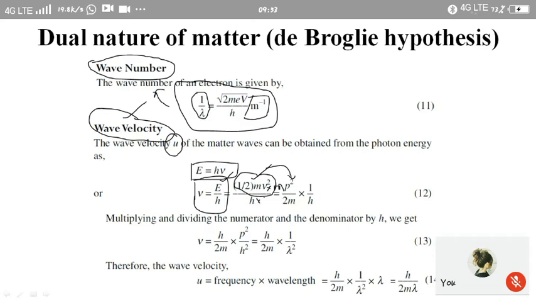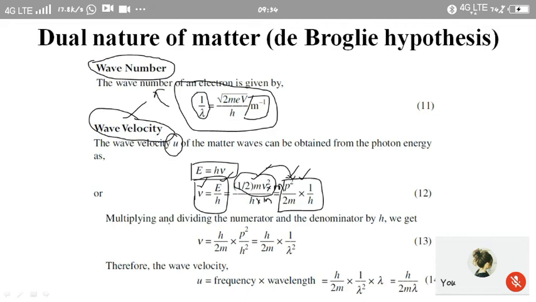In that case, we get m square v square by 2m into h. That m square v square is nothing but p square. So we get p square by 2m into 1 by h. So frequency in terms of momentum is given by p square by 2mh.